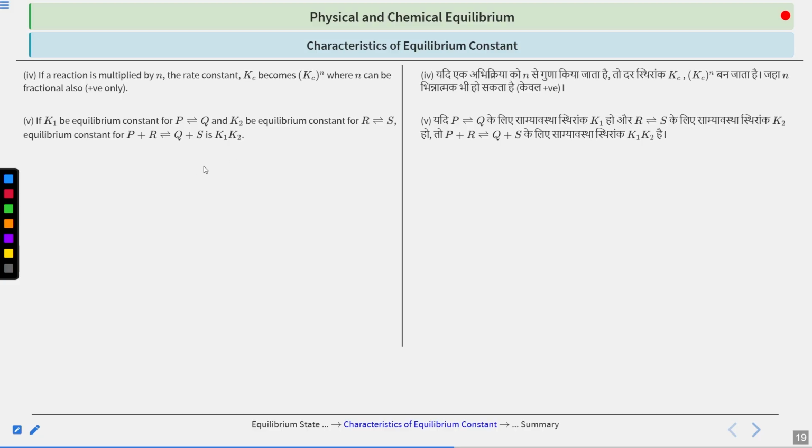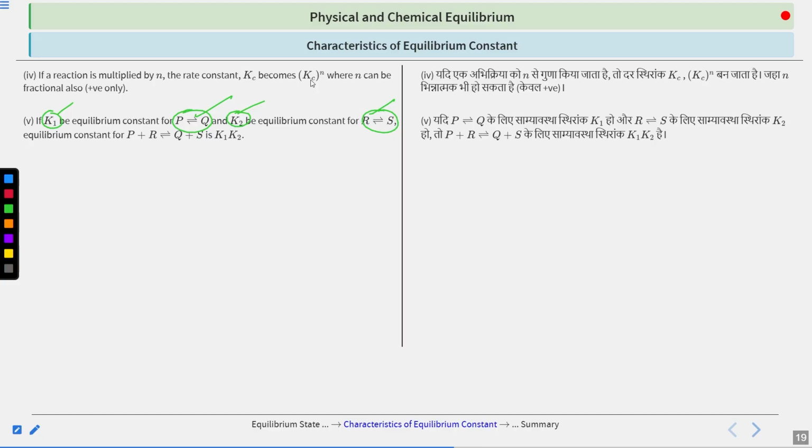Second thing, if you're having a reaction P going to Q, and for that your equilibrium constant is K1, and R going to S, for that your equilibrium constant is K2, then if you add both of these equations, your equilibrium constant will be multiplied. So remember this, if you are adding two chemical equations, then your equilibrium constant will be multiplied. If you are subtracting two equations, then your equilibrium constant will be divided. Now the one which is getting the negative sign will be taken as a reciprocal.